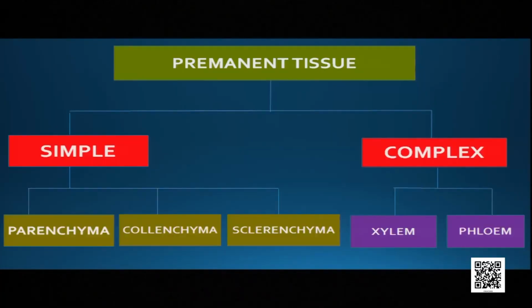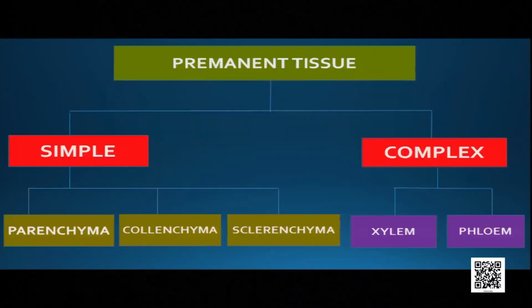What is the meaning of simple and complex? Now let us find out. You know that the cells combine together to form the tissue. But if the cells are of similar type, it's called as simple tissue. And if the cells are of different types, but origin is same, remember the origin is same, then it's called as complex permanent tissue.